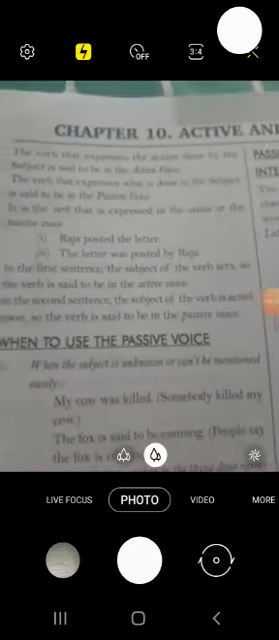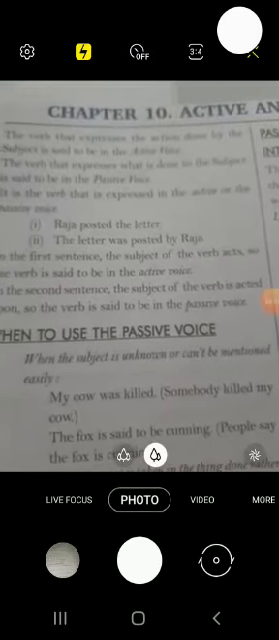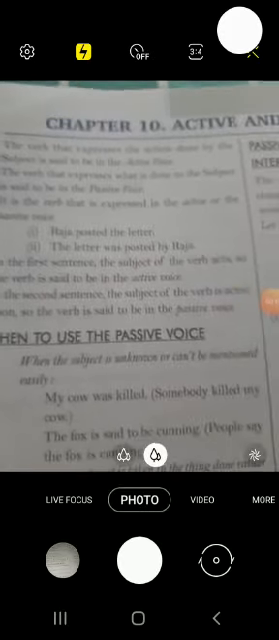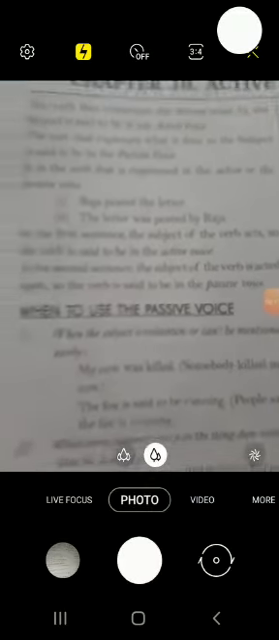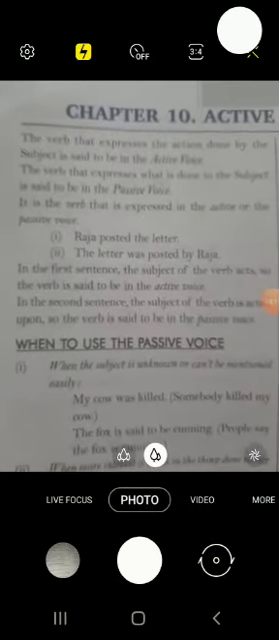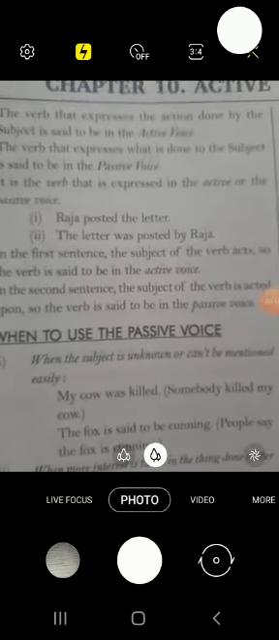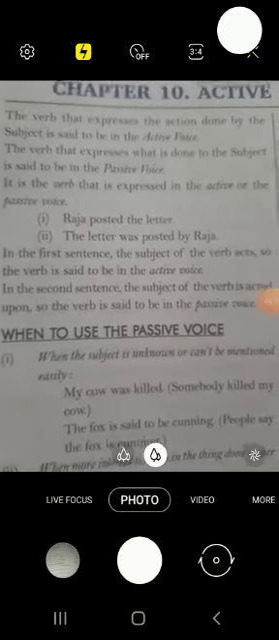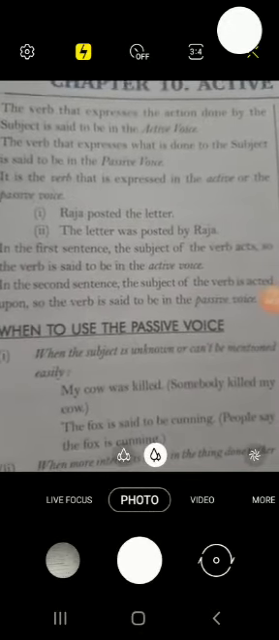Passive. Now you have already learnt tense, that is active voice. Today we learn how to change active into passive. Students, when the subject is active, that is active voice, and when the object is active, that is passive voice. Now let us see the definition of active voice. The verb that expresses the action done by the subject is said to be in the active voice.